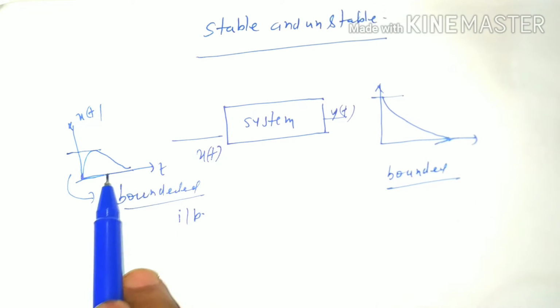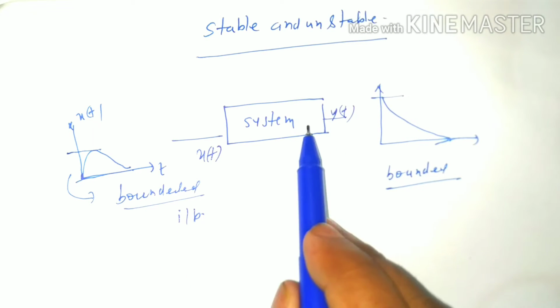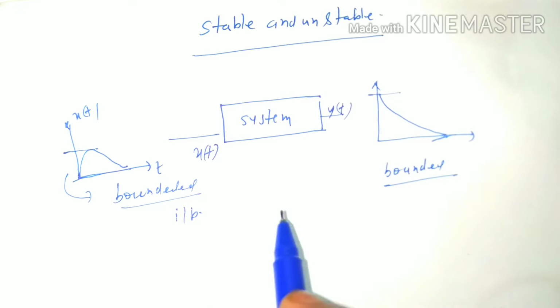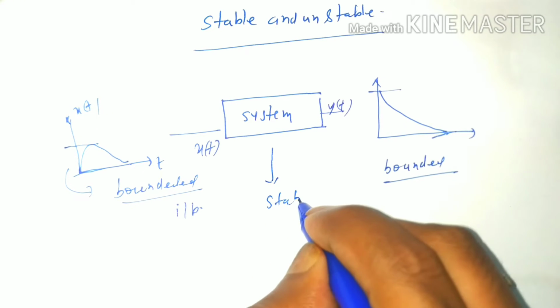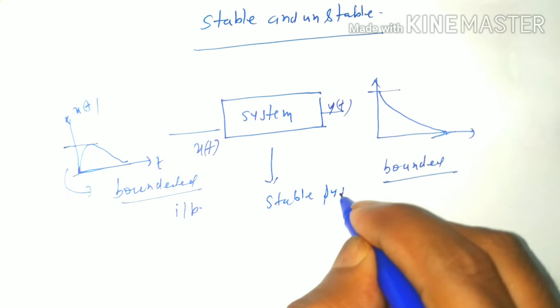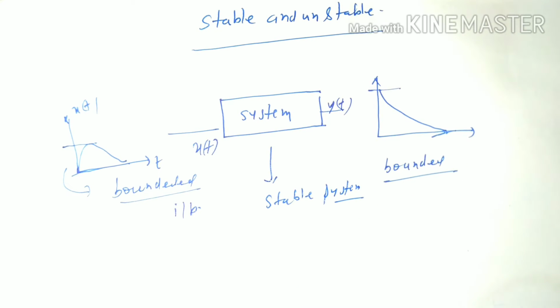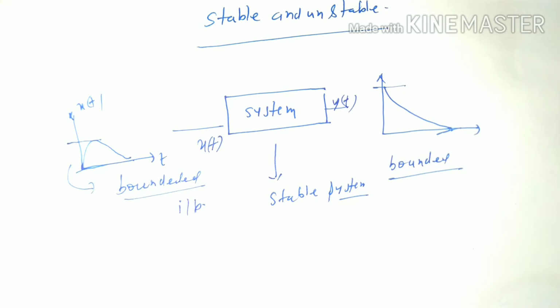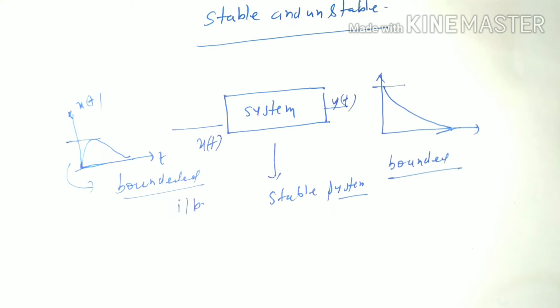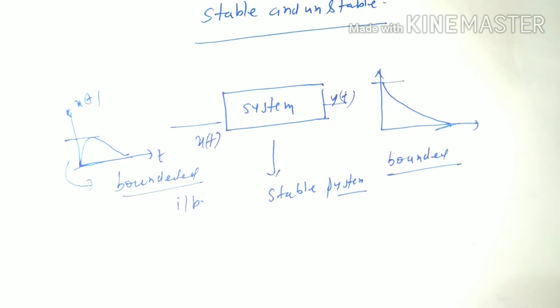So for a bounded input, that system gives a bounded output, therefore this is called a stable system. It follows the BIBO condition, where bounded input gives bounded output.